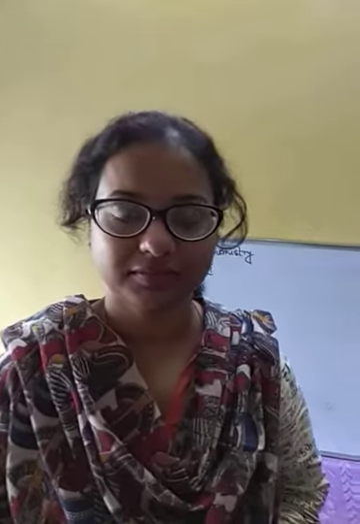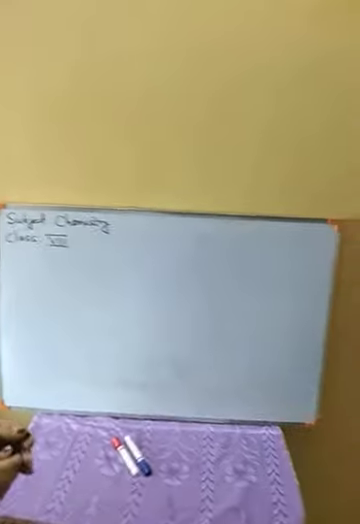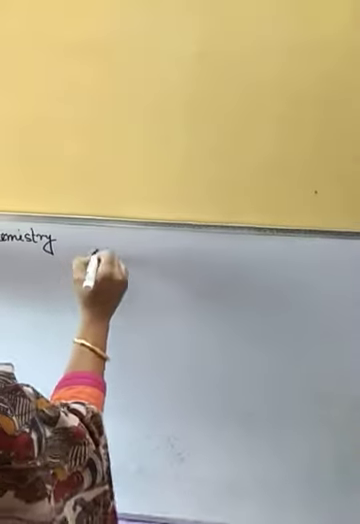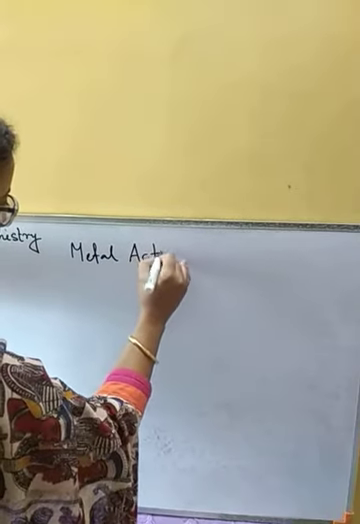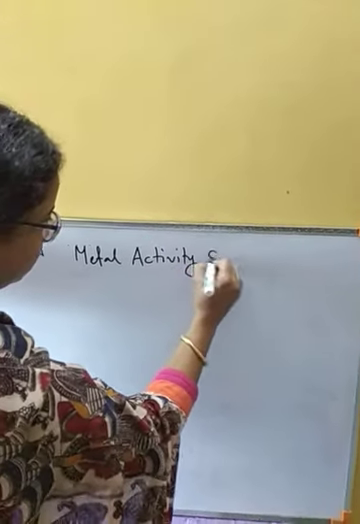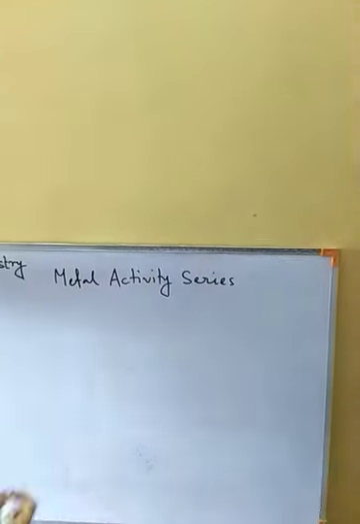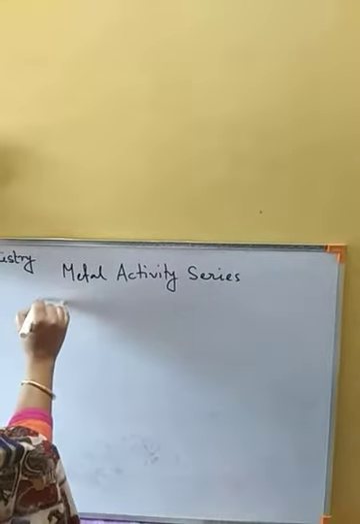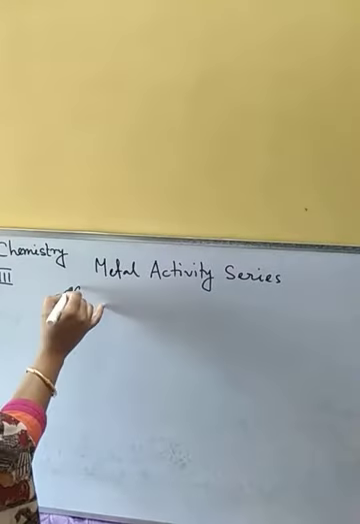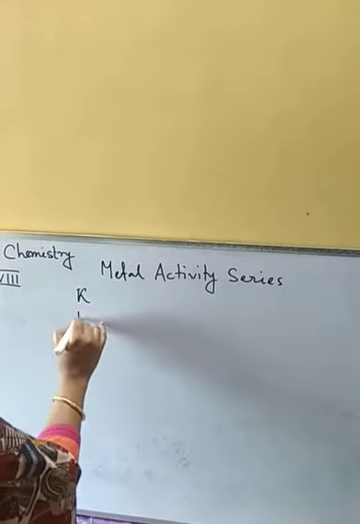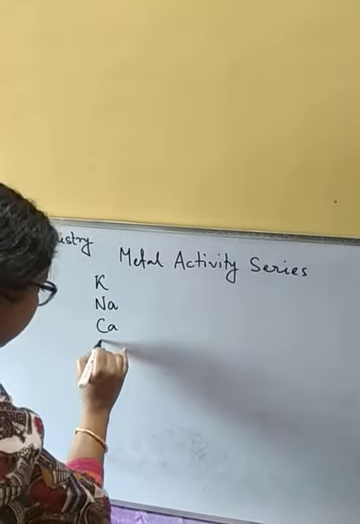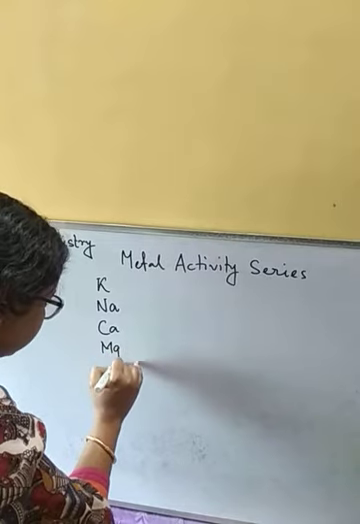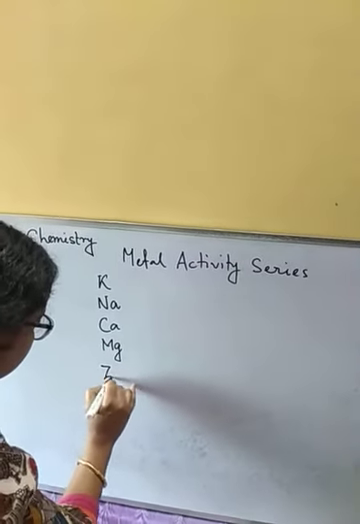Today we are going to discuss the metal activity series. So let us write down the activity series first. At first we have potassium. This is the highest active metal. Then we have sodium, calcium, magnesium, zinc.